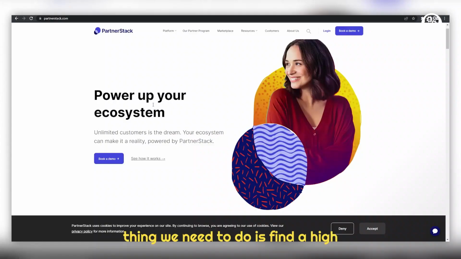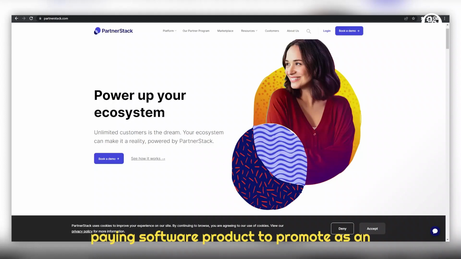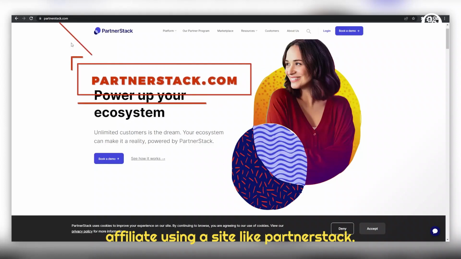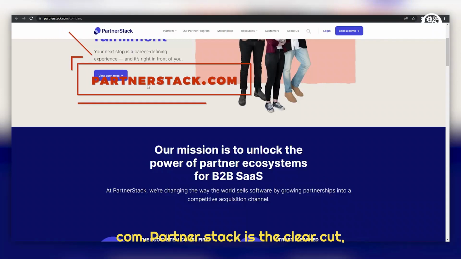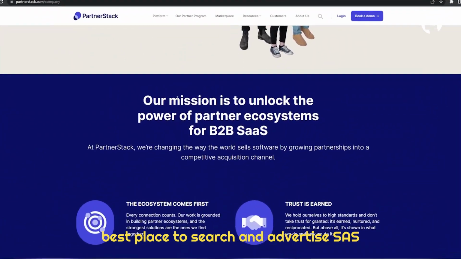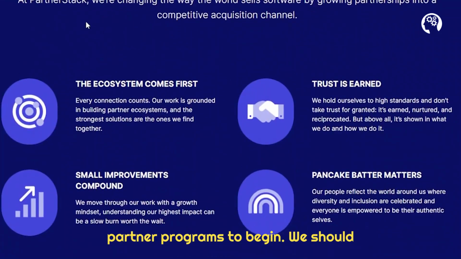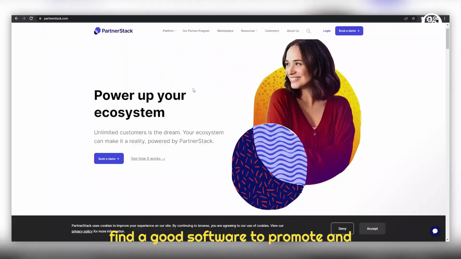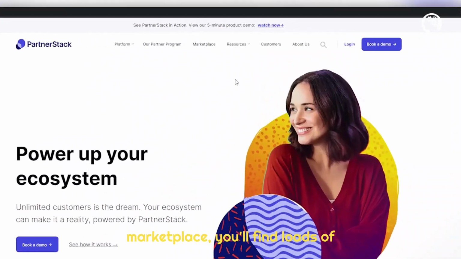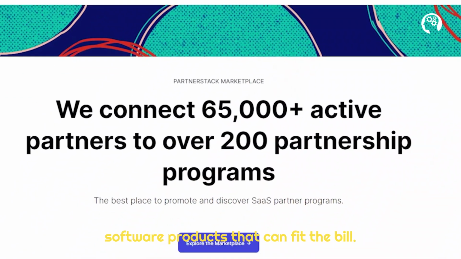The first thing we need to do is find a high-paying software product to promote as an affiliate using a site like partnerstack.com. PartnerStack is the clear-cut best place to search and advertise SaaS or software as a service affiliate partner programs. To begin, we should find a good software to promote and apply for it. If you head over to the marketplace, you'll find loads of software products that can fit the bill.